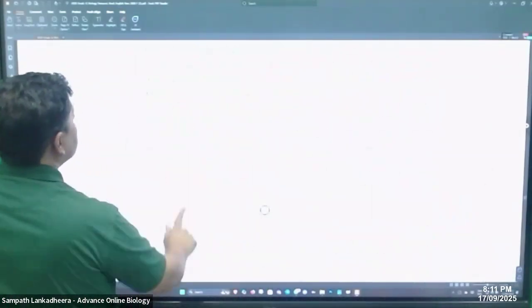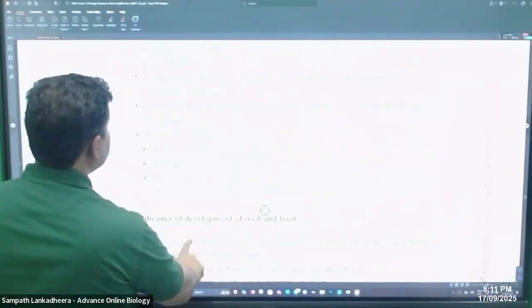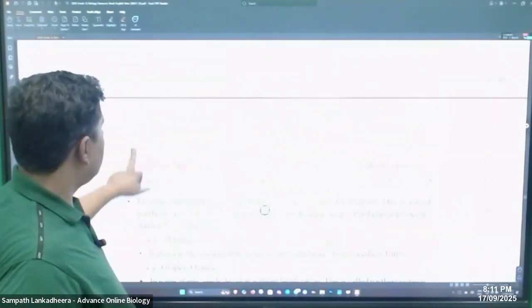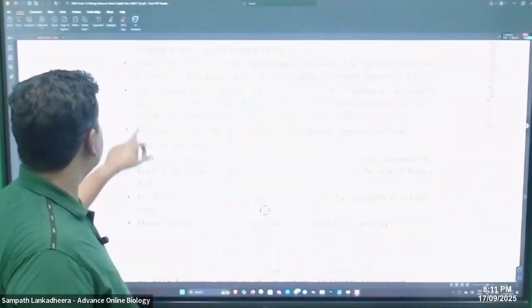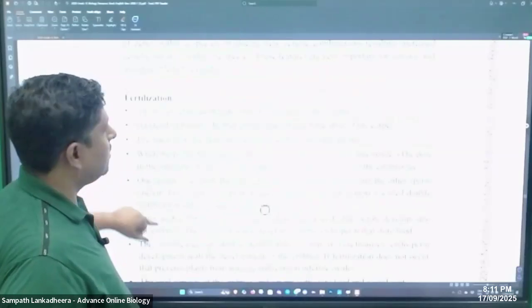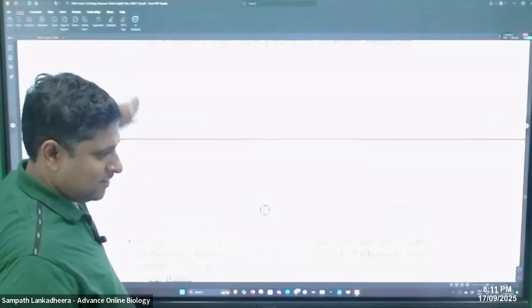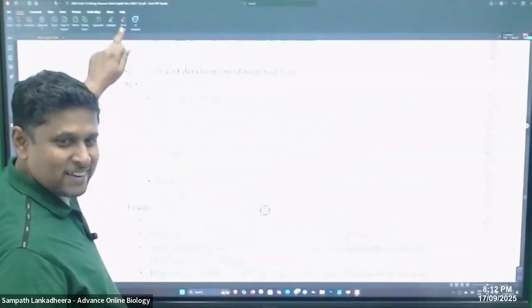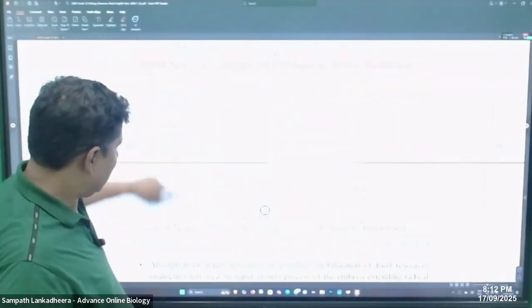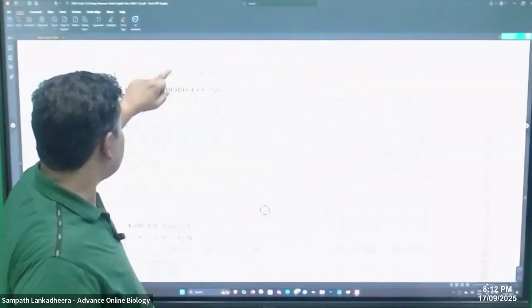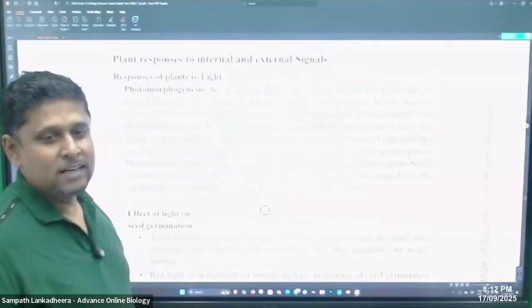So plant responses. We'll go quickly through that. Plant responses to internal and external signals.